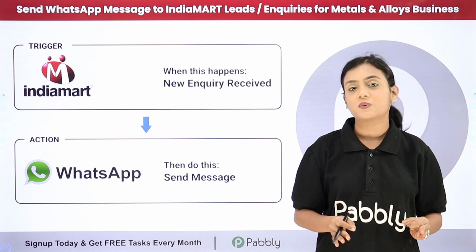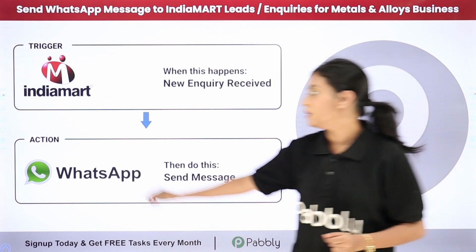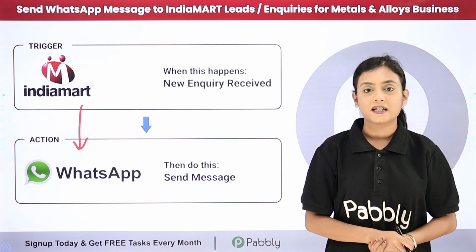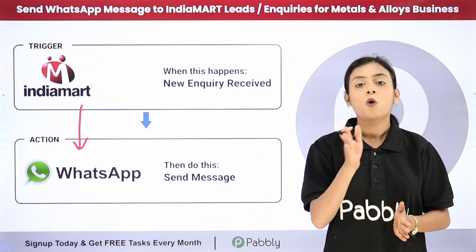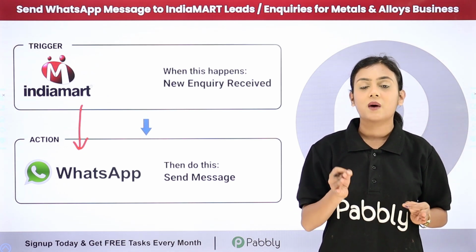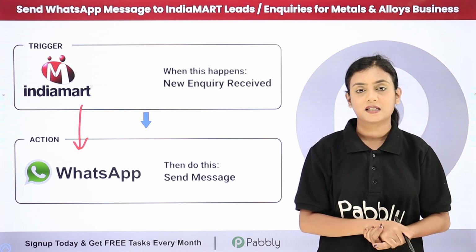And here in this automation what I'm going to do is I'm going to create a connection between IndiaMART and WhatsApp by AI Sensei. With the help of WhatsApp by AI Sensei, I have created a message template with the help of which I will be forwarding messages to my leads. If you want, you can use Vati Interact to create your own message template.